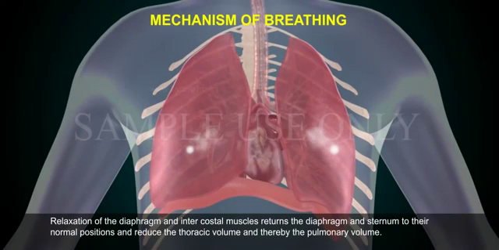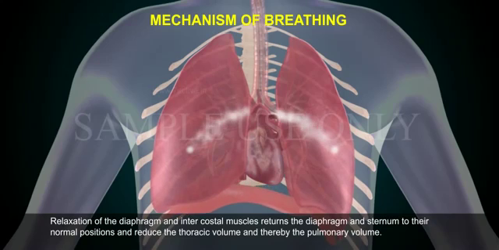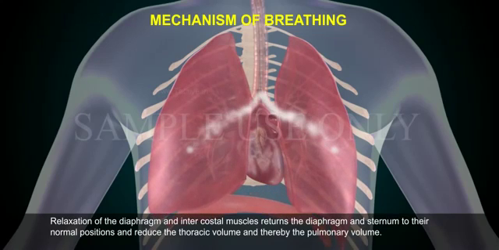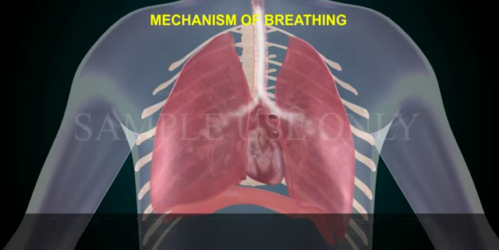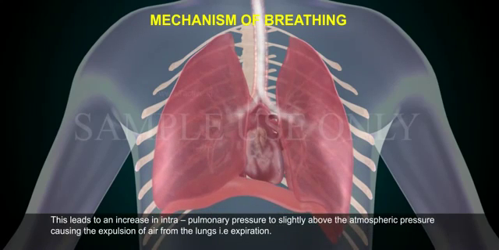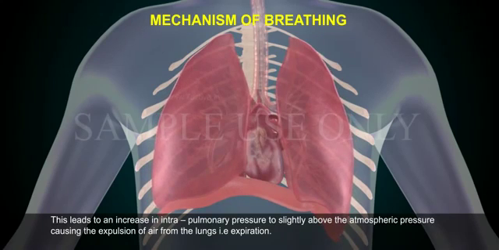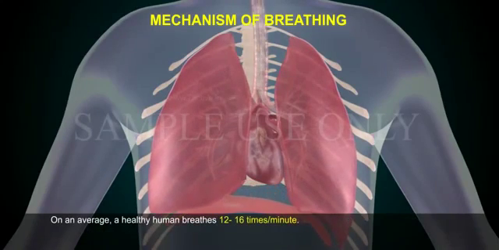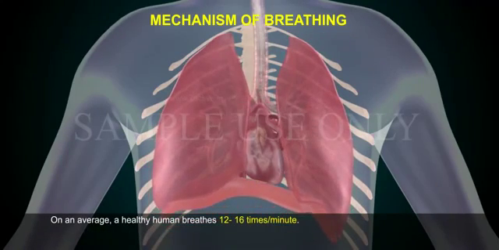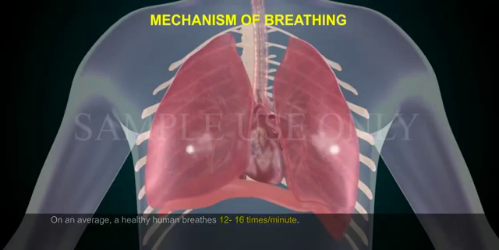Relaxation of the diaphragm and intercostal muscles returns the diaphragm and sternum to their normal positions and reduces the thoracic volume and thereby the pulmonary volume. This leads to an increase in intrapulmonary pressure to slightly above the atmospheric pressure, causing the expulsion of air from the lungs. That is, expiration. On an average, a healthy human breathes 12 to 16 times per minute.